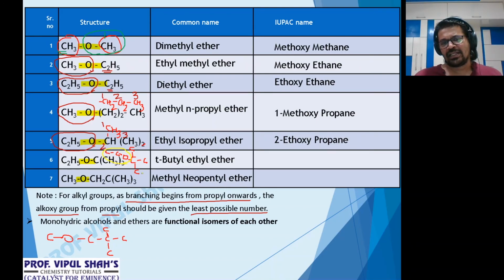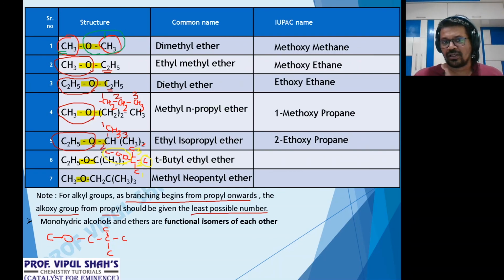Who's the parent alkane? See the numbering here. 1, 2. That's from bottom to top or top to bottom. So at 2 I have an ethoxy, and at 2 also I have a branch that is methyl. Now the question comes, whom to give priority? Matlab, whom to write first?